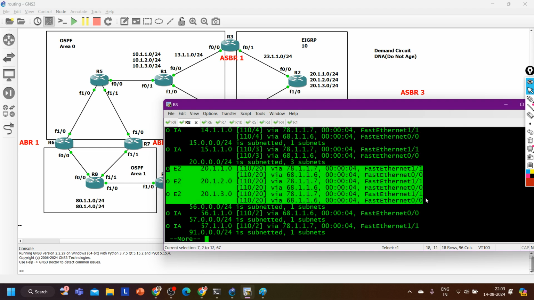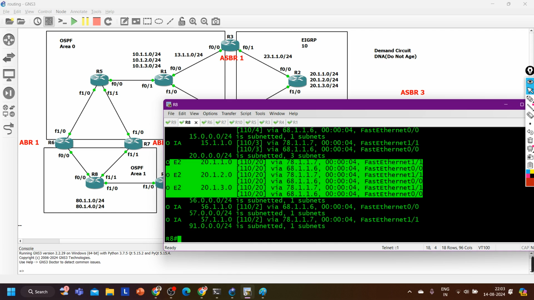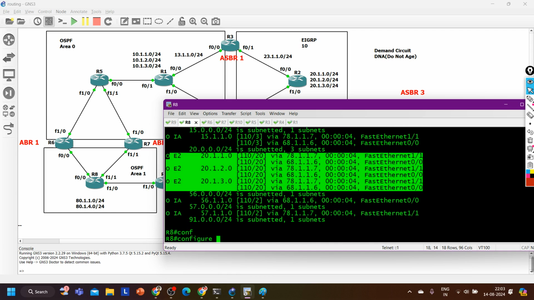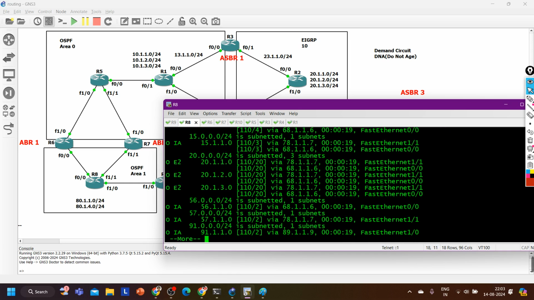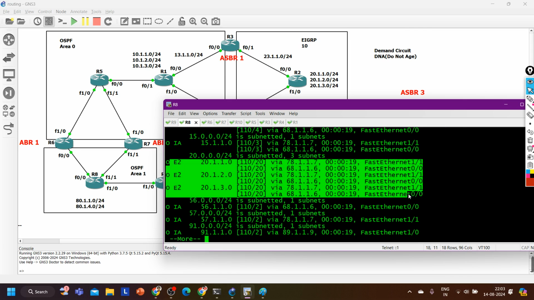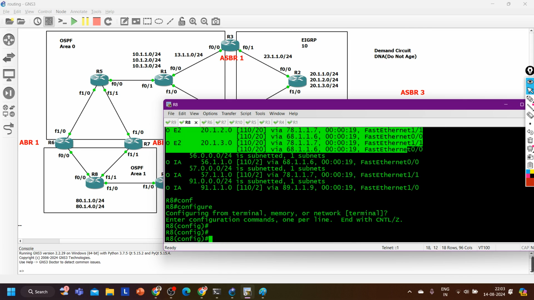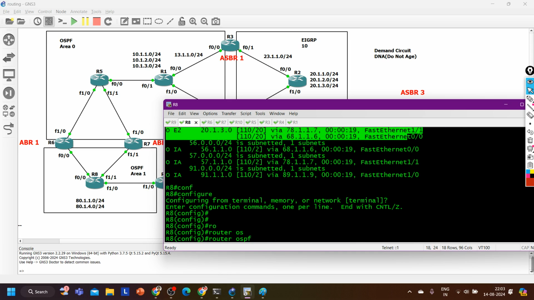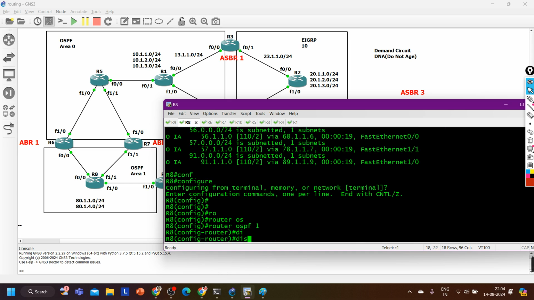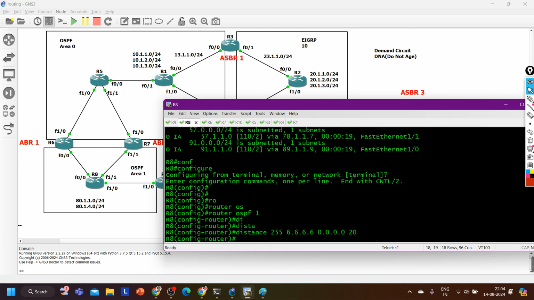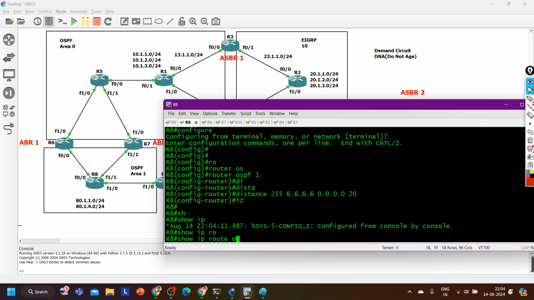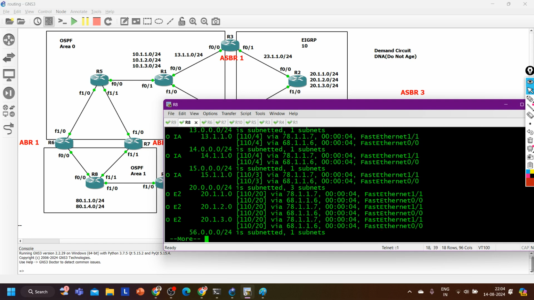For the 20 subnet, it is still performing load balancing. That means my configuration is not working here, right? It is performing load balancing. Router ospf 1, distance 255 from 6.6.6.6 and access list 20. Show ip route ospf.